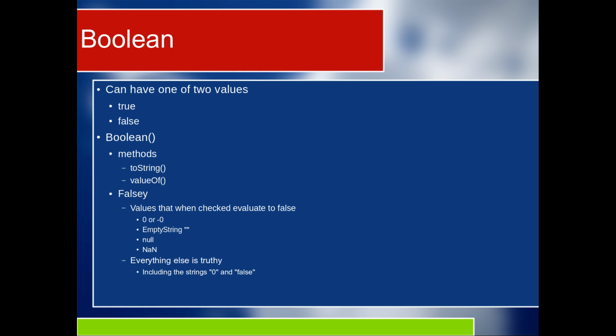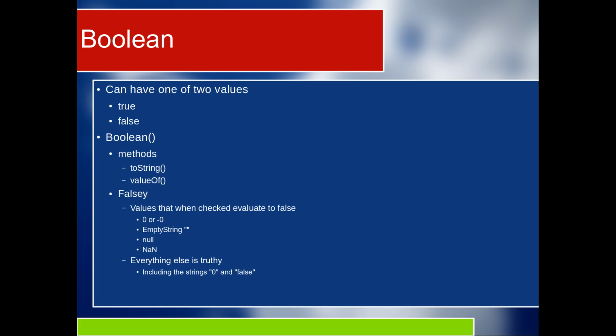Now, in objects, there's a concept called a constructor, which I will get into in a lot more detail later. I've seen it referred to as a property or a method. To me, it's a method. What the constructor does is it makes the object, and you can set this object to have a default primitive value.